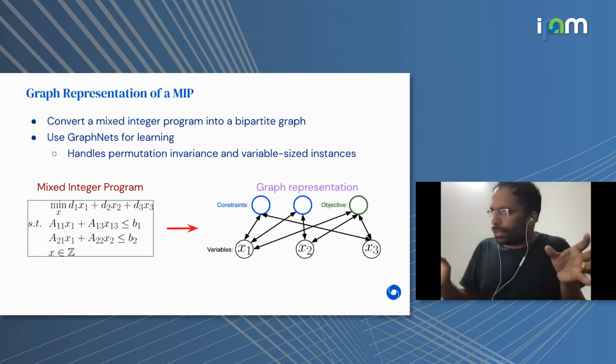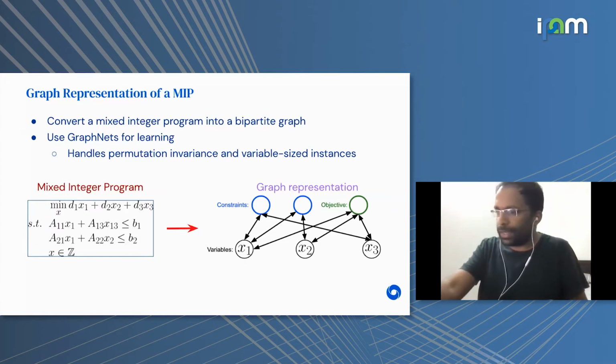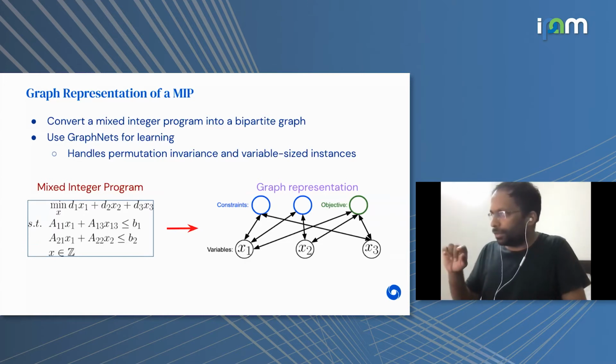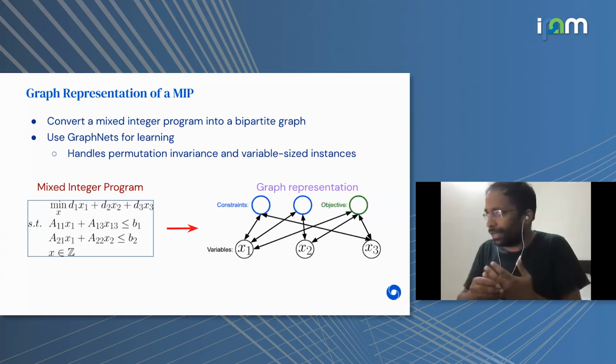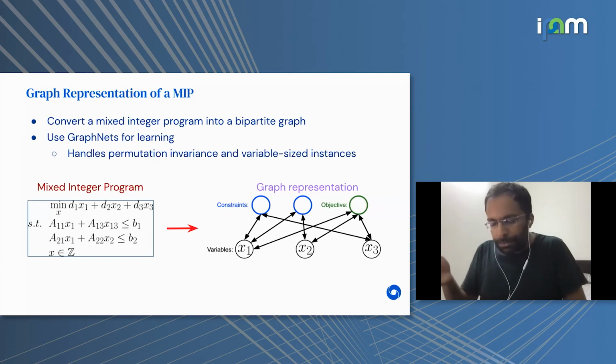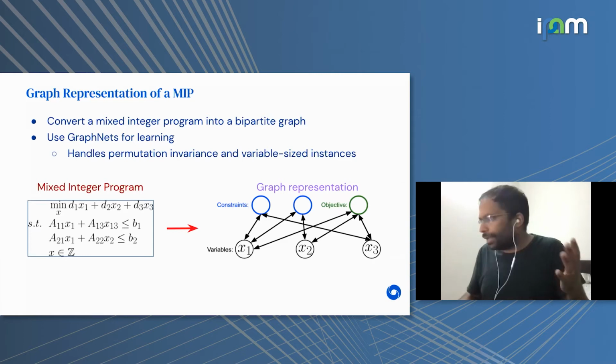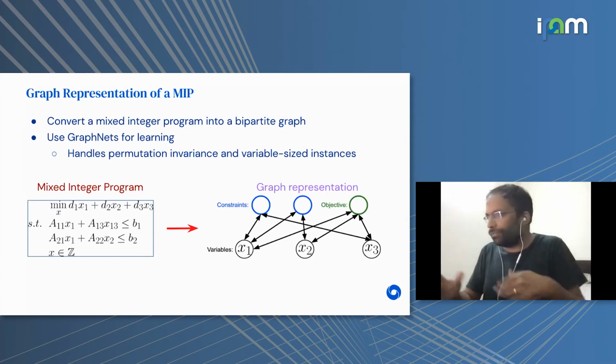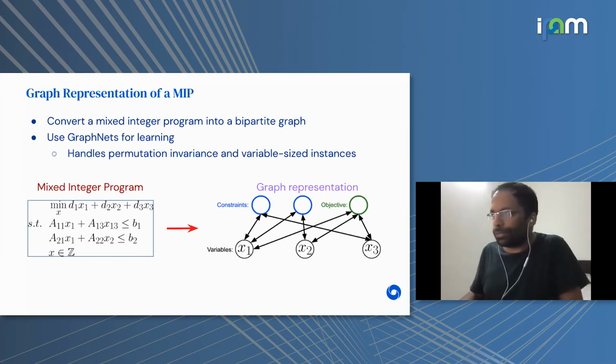And the way we represent a MIP as an input to a neural network is by representing it as a bipartite graph, where one set of nodes in the graph corresponds to the variables that we are optimizing over, and the other set of nodes corresponds to the constraints and the objective function. And the edges indicate whether a variable belongs to a constraint or not. This is a fairly standard representation that has been used in many previous works for the past several years, and we're using that same representation here as well.